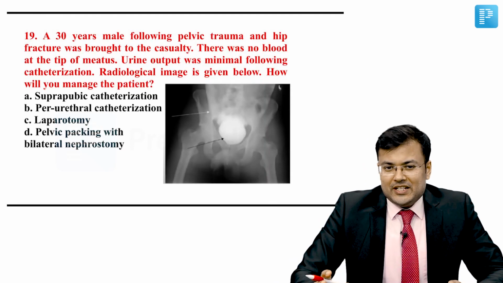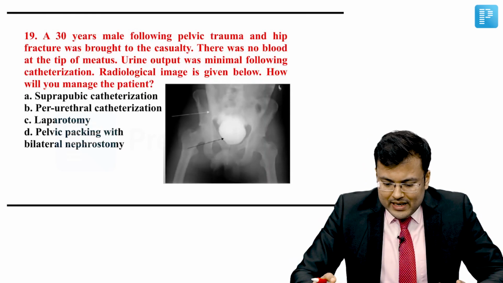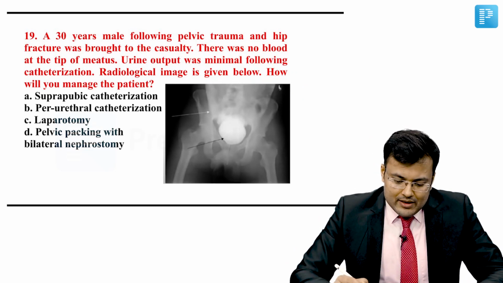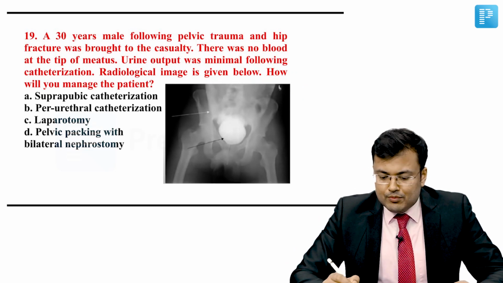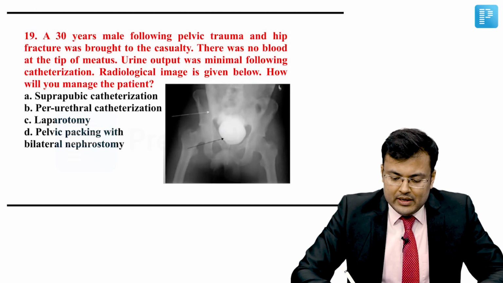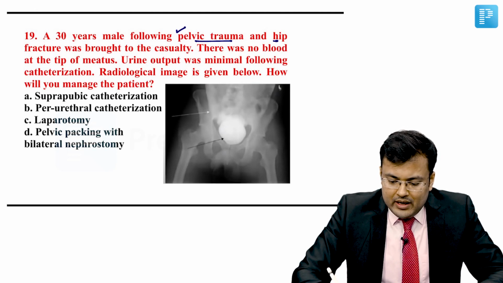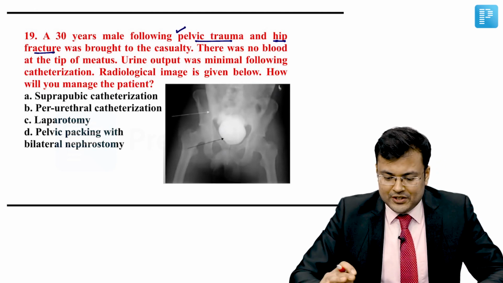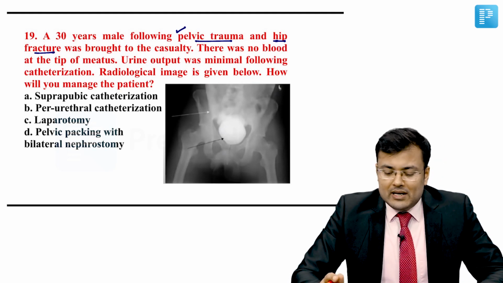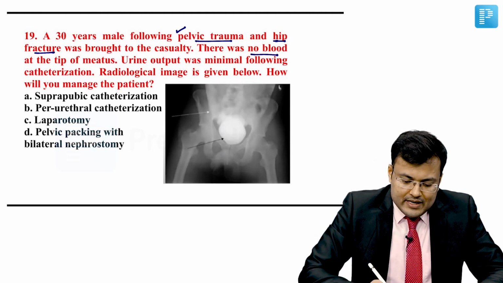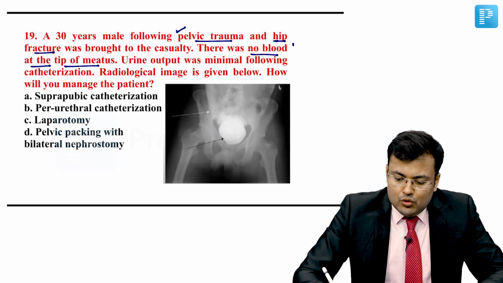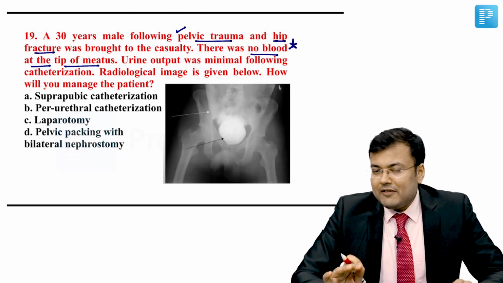See question number 19. A 30 year old male following pelvic trauma and hip fracture was brought to the casualty. So here there is pelvic trauma and this patient was having a hip fracture. There was no blood at the tip of meatus. Important finding: there is no blood at the tip of meatus.